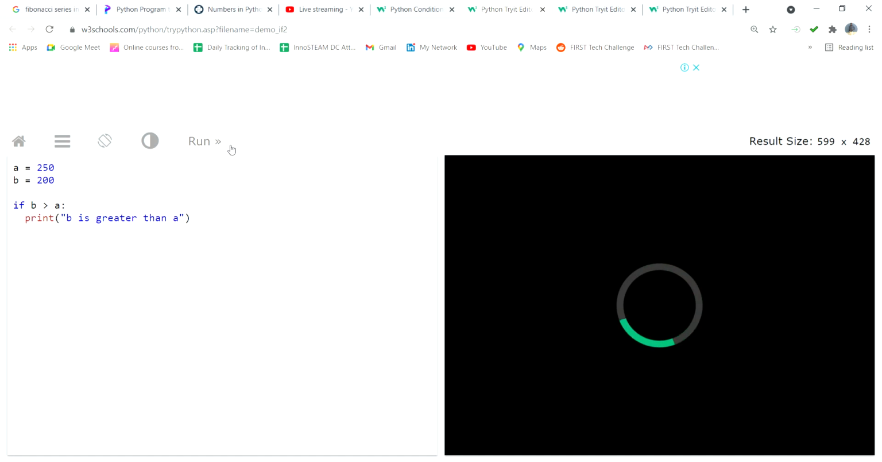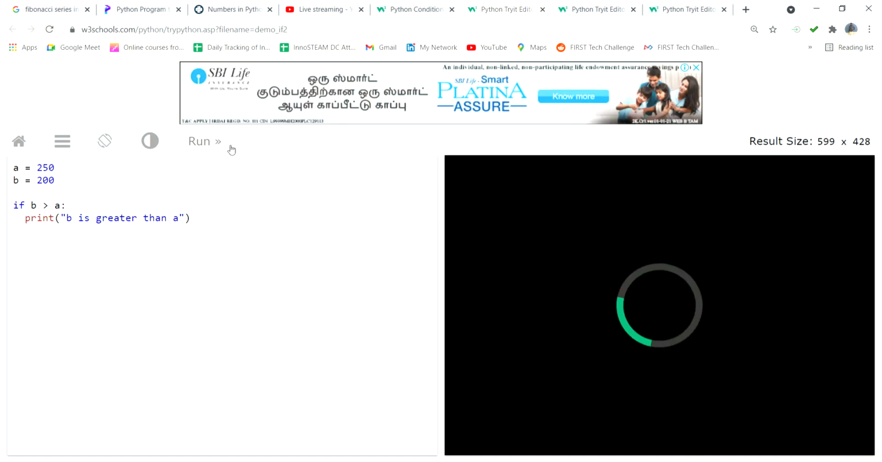So this is the condition. We can tell the system you can do like this, you can do like that. That is called a condition. If this condition is satisfied, then you do this activity. If the condition is not satisfied, you do another activity. Otherwise, don't do anything. Suppose I put here 250: a is 250, b is 200. Now what is the output? A is greater. Yeah, okay, we'll see.